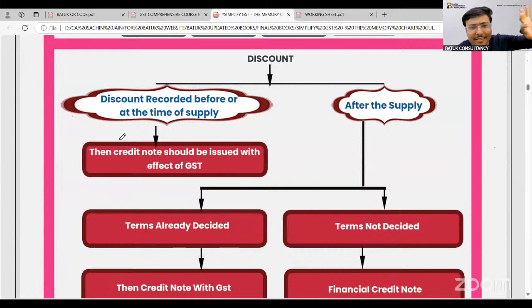Sir, whether the discount will be issued the credit note related to GST or not, whether we have to consider that discount or not. For that purpose, just keep one thing in your mind. If the discount has been recorded before or at the time of supply, in that case, the credit note will be issued with effect of GST. That means you can reduce your outward supply.